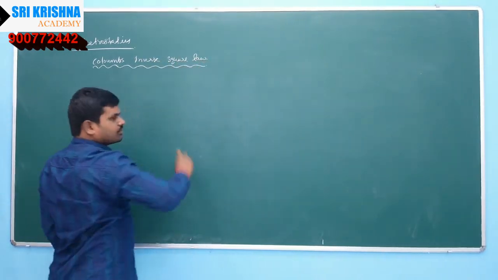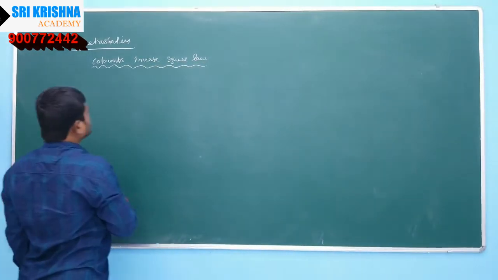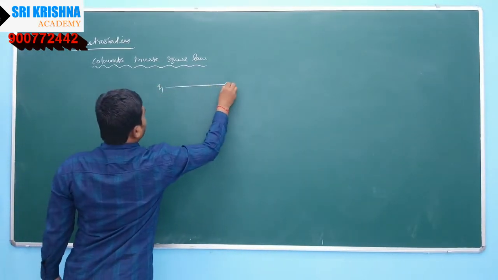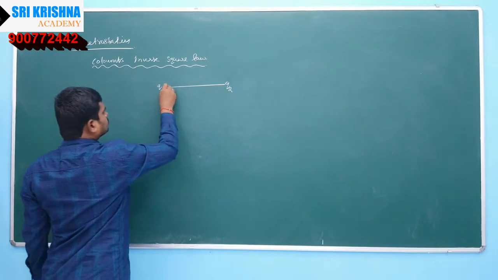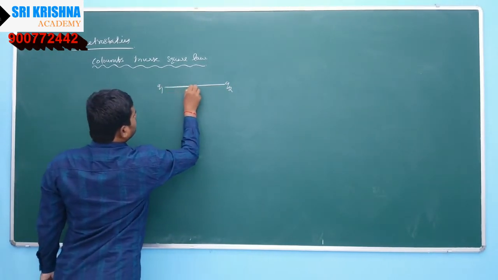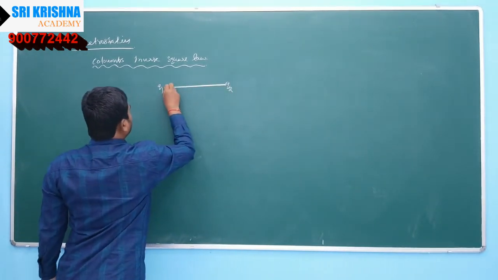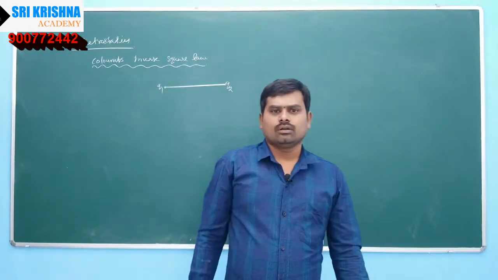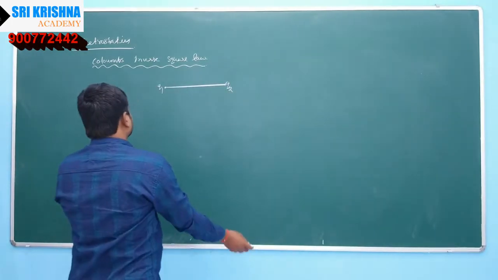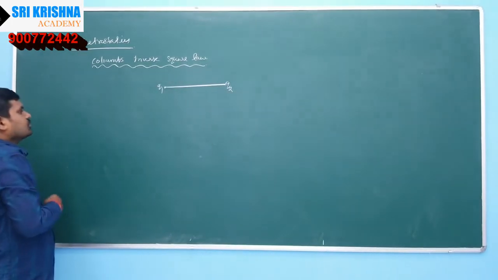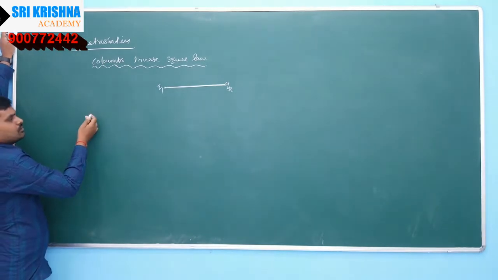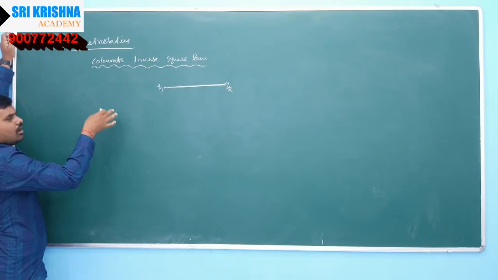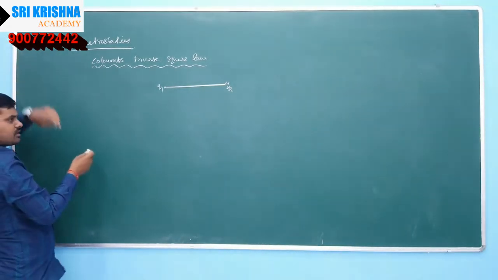So what is Coulomb's inverse square law? Electrostatic force of attraction or repulsion between two point charges. In the universe, there must be an attractive or repulsive force between two point charged particles. So according to Coulomb's inverse square law, there is an electrostatic force of attraction or repulsion present between the two point charges.